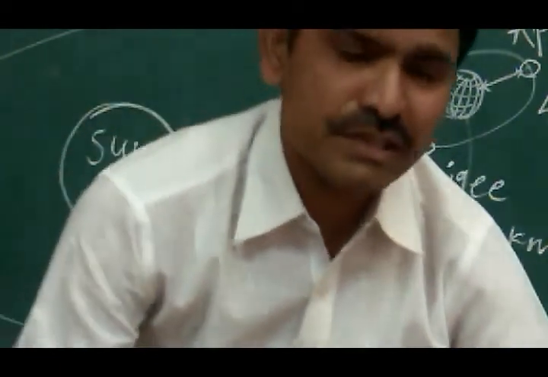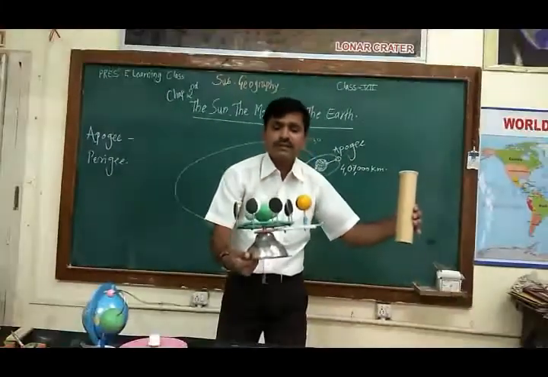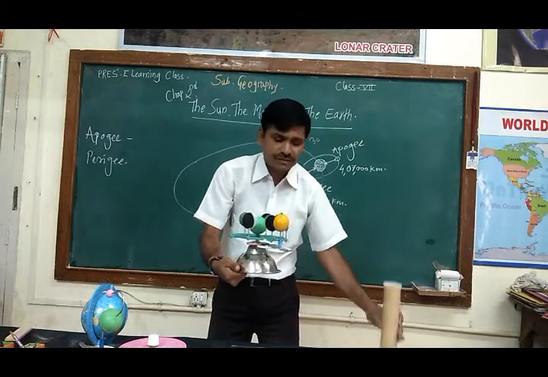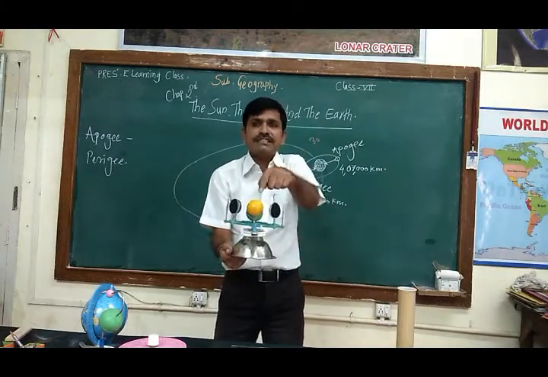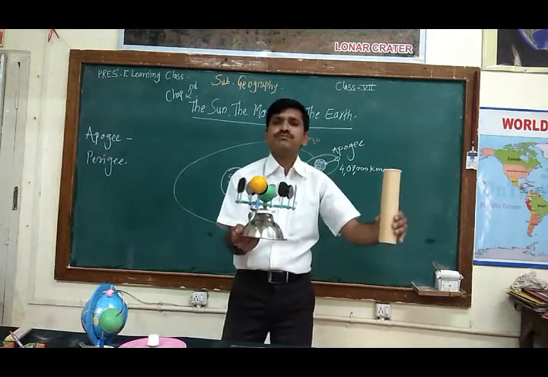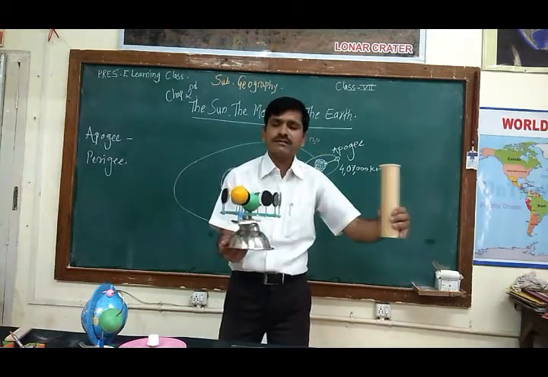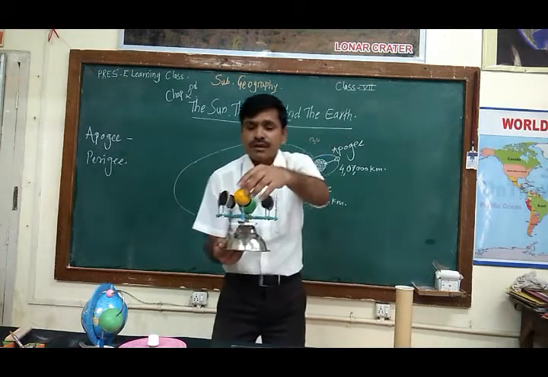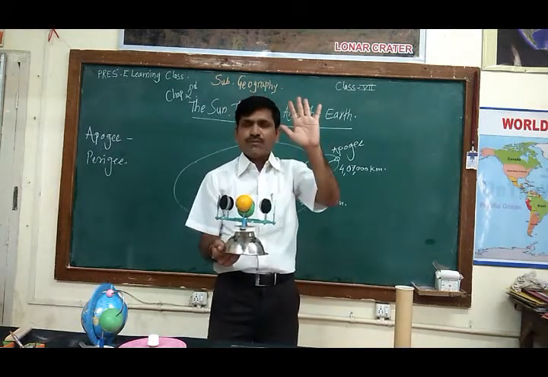When the moon goes here next, it will be at 90 degrees, so the total darkness can be observed.